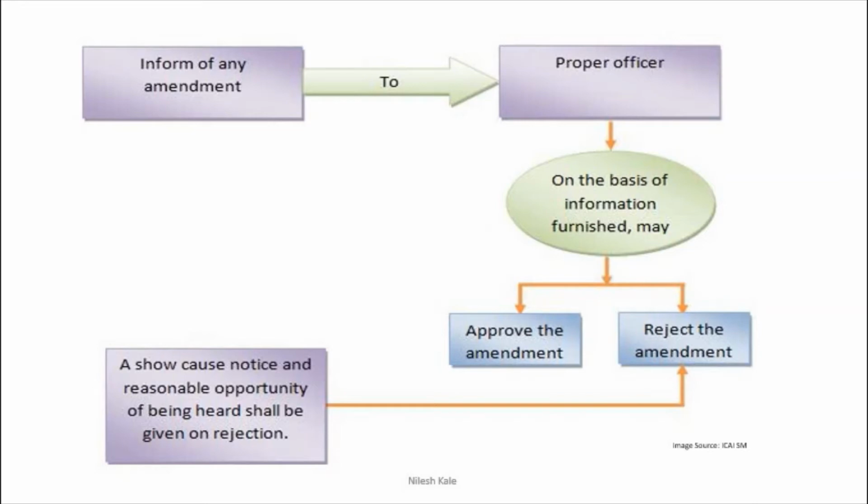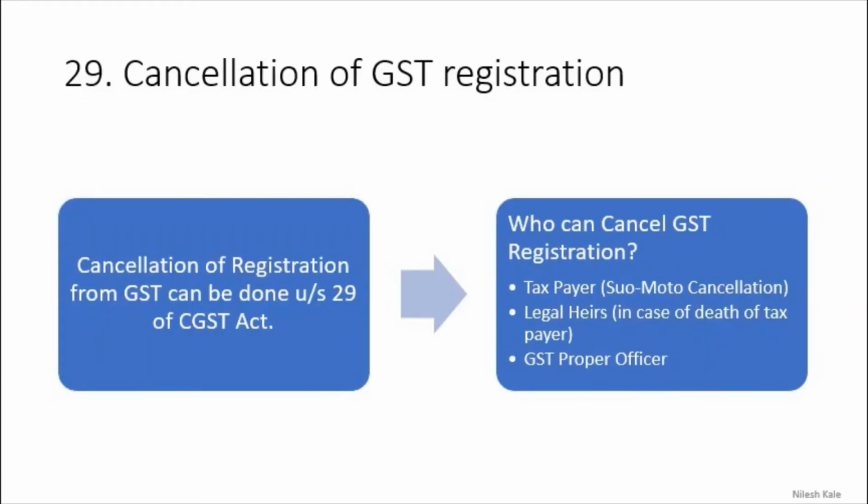Let us also understand section 29, that is, cancellation of GST registration. You can apply for cancellation of a registration in the prescribed form under section 29 of the CGST Act. Who can cancel the GST registration? A taxpayer. Suo motu cancellation means you are voluntarily cancelling your own GST registration. Legal heirs can apply for the GST cancellation. Then the GST proper officer may also cancel the GST registration.